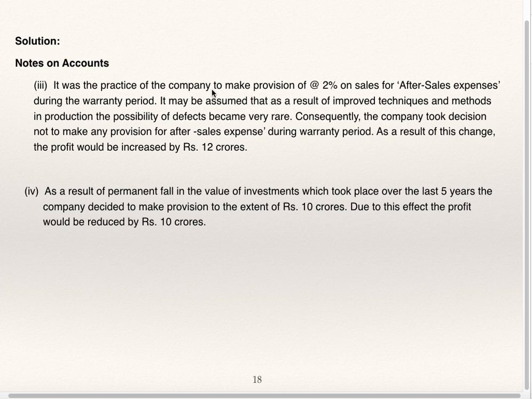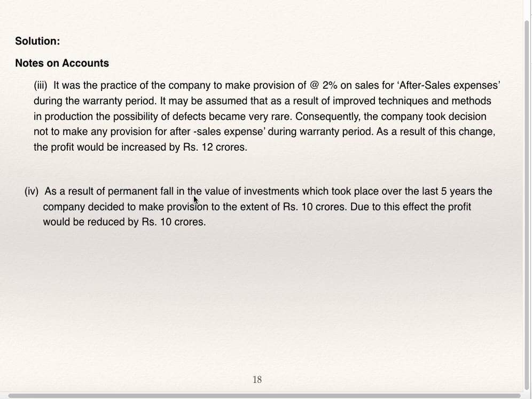It was the practice of the company to make provision at the rate of 2% on sales for after sales expenses during the warranty period. It may be assumed that as a result of improved techniques and methods in production, the possibility of defects became very rare. Consequently, the company took a decision not to make any provision for after sales expense during warranty period. As a result of this change, the profit would be increased by 12 crores. 2% of 600 crores is 12 crores. So because of the third change in accounting policy, profit will increase by 12 crores.